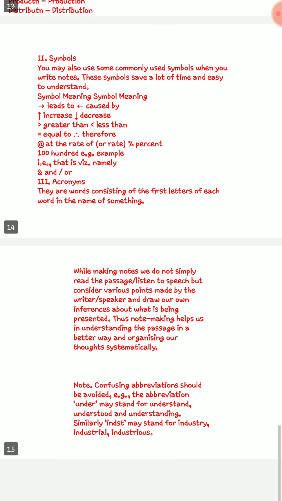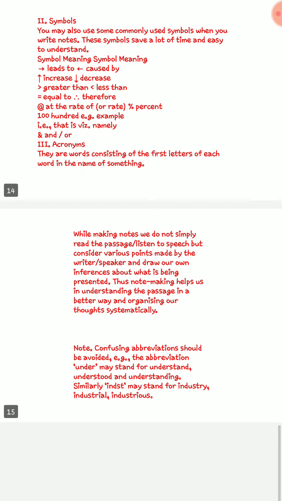For example, the abbreviation "under" may stand for understand, understood and understanding. So these things are to be taken care of. Similarly, in the case of industry, if you write INDST, it can mean industry, it can mean industrious, which actually means laborious, and it can also mean industrial. So these things are to be taken care of.